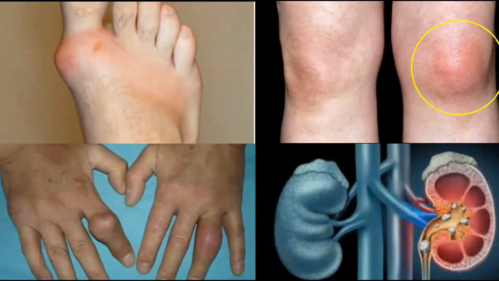Are you suffering from gout with painful swollen joints and kidney stones due to increased uric acid?